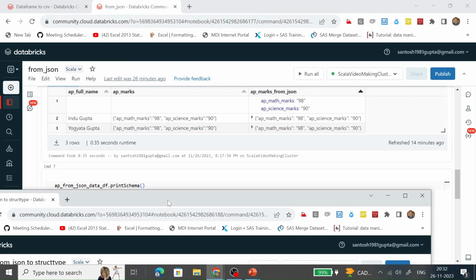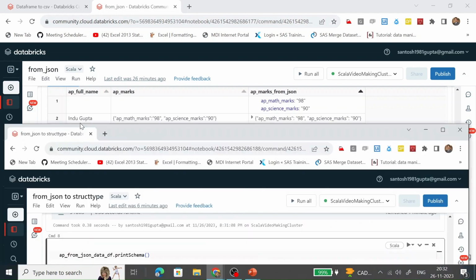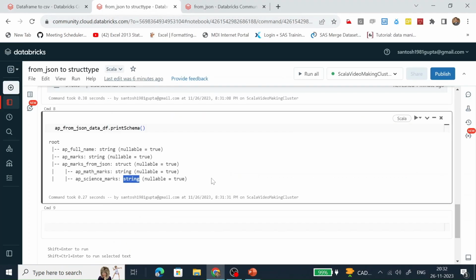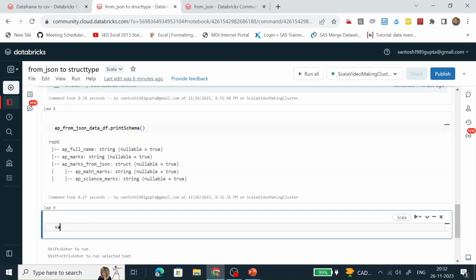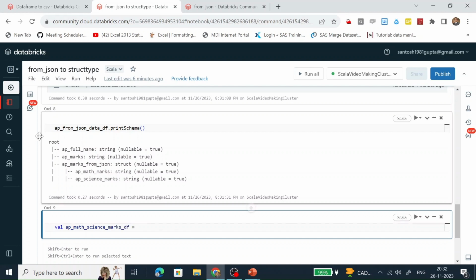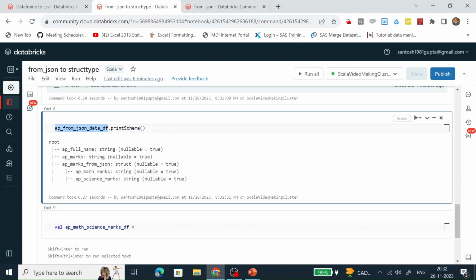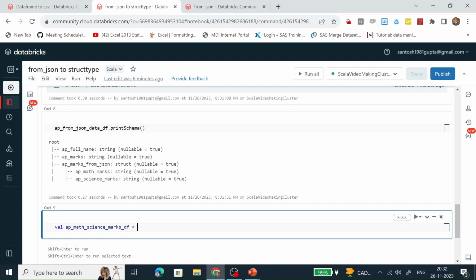It will be better. Let's create a data frame. How are we going to do this exercise to fetch the data from the struct type column?